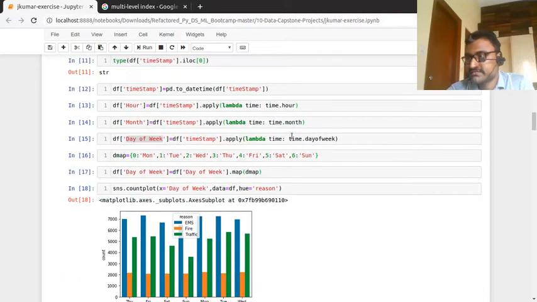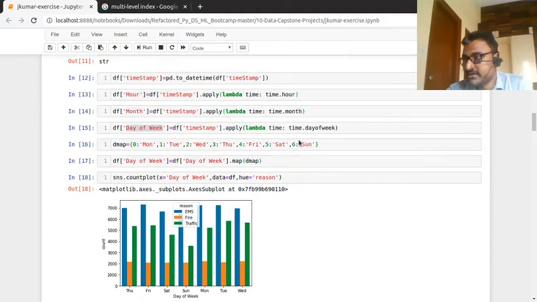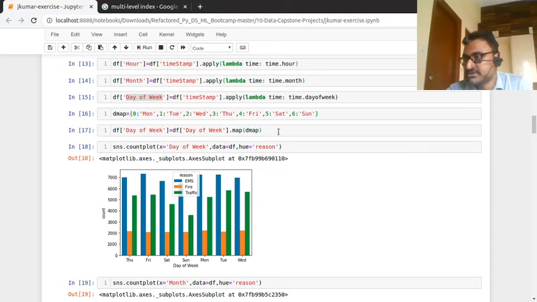So for this, first I need to extract the hour from the timestamp. I'm taking the hour, then the month, then the day of the week. That is how I am taking the values. I have given the syntax here, please have a look. Then I am converting the day of the week from integer into string. Once I have converted it, I hope you are able to see this.